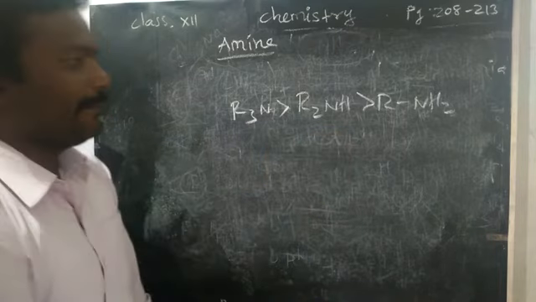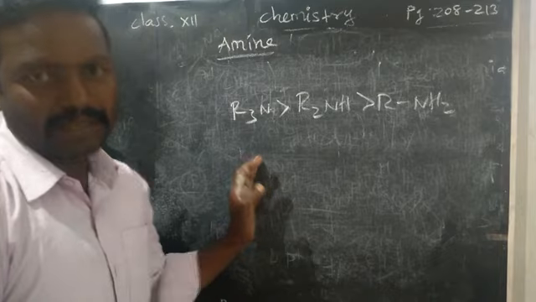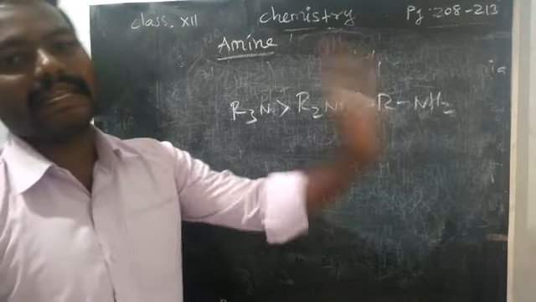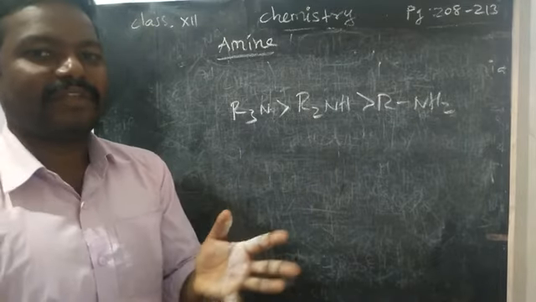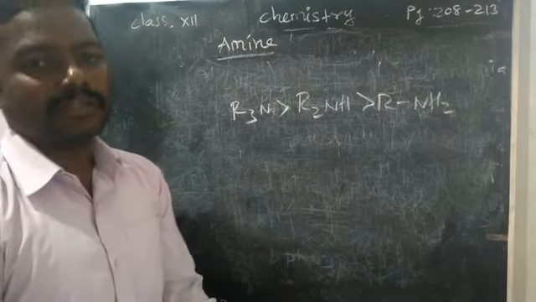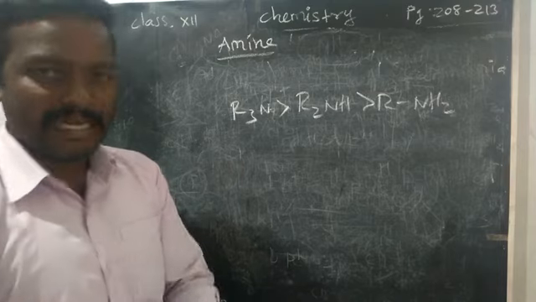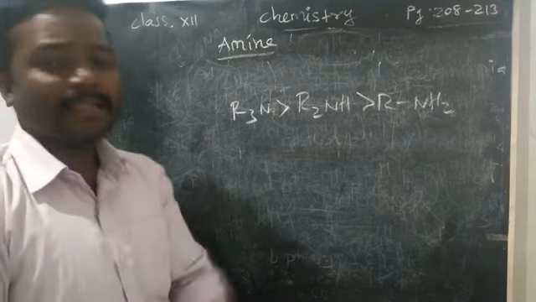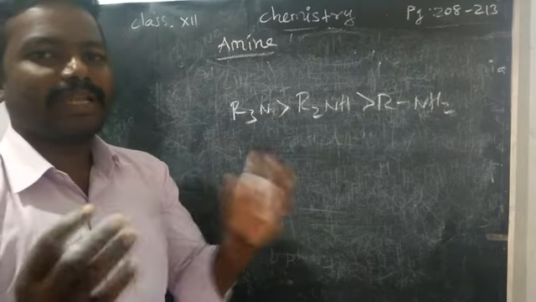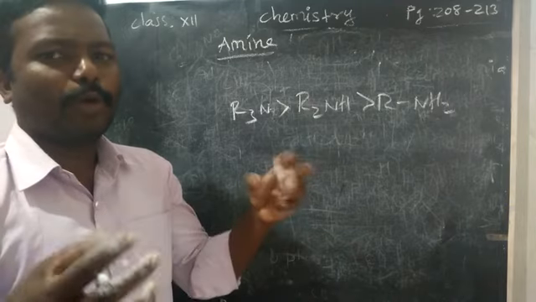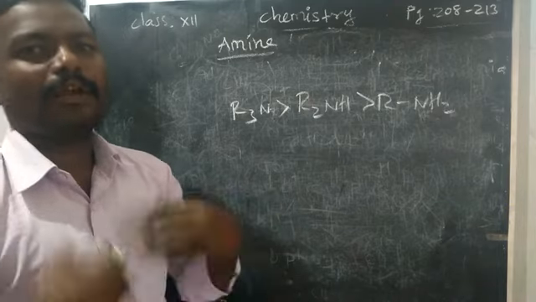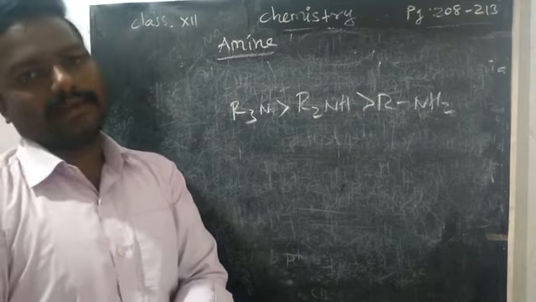We have to compare the inductive effect, solvation effect and steric hindrance. Solvation effect means how it dissolves in water. Inductive effect is the electron giving or accepting tendency. Steric hindrance means bulkier groups: with more crowding, it does not move easily.